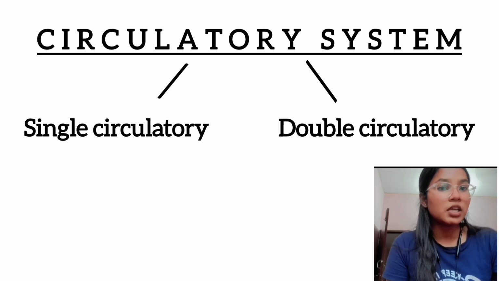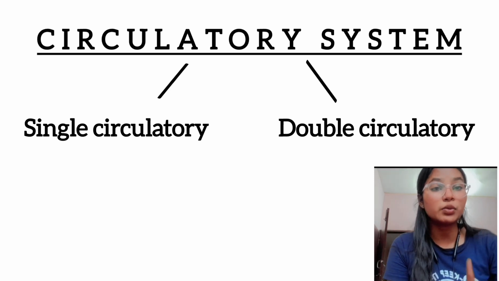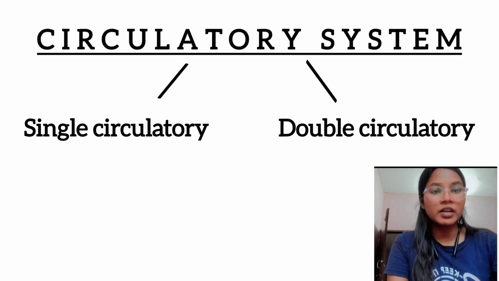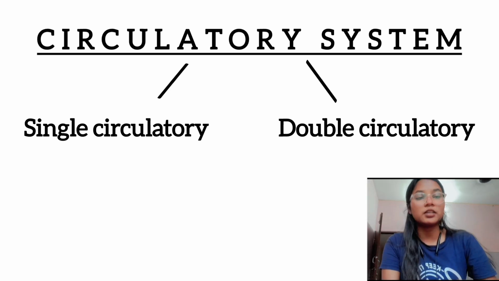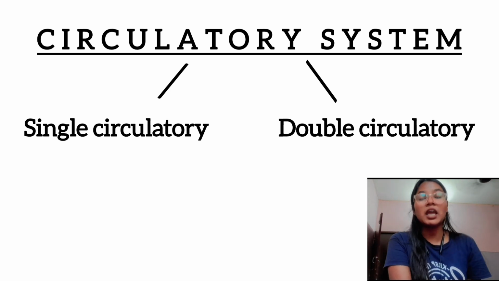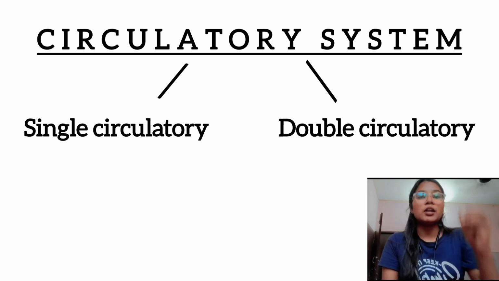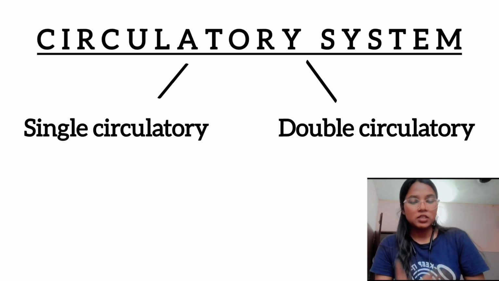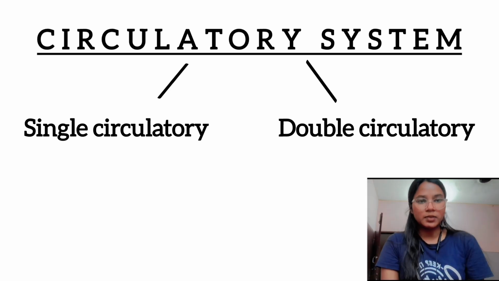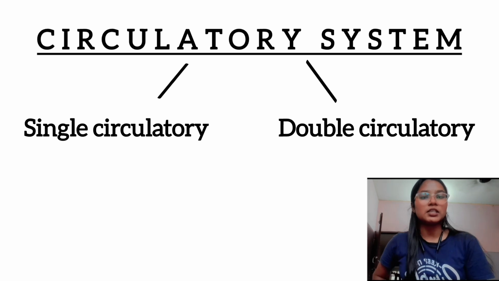In the double circulatory system, the body transports blood in one round, and in the other round it absorbs all the deoxygenated blood and waste from our body and removes it. In a single circulation that is not possible. That's why some waste is left in the bodies of animals who have a single circulatory system.